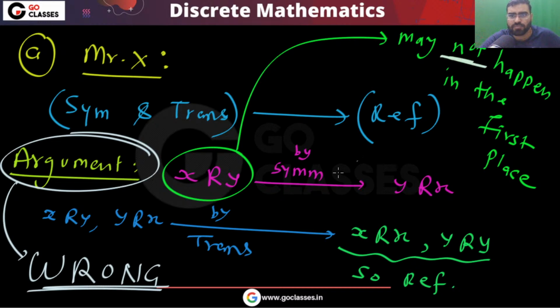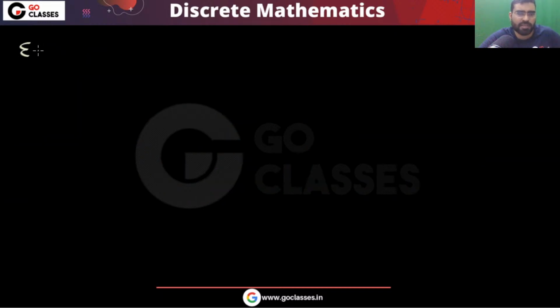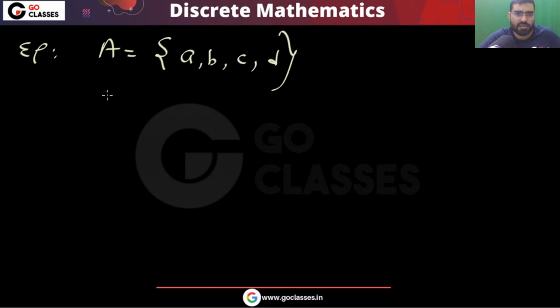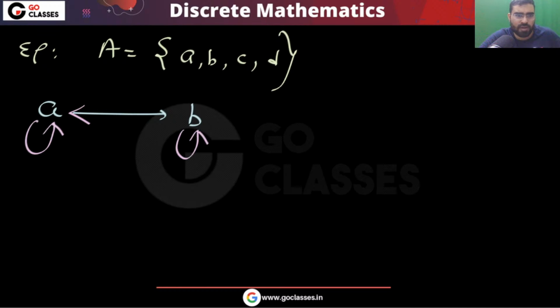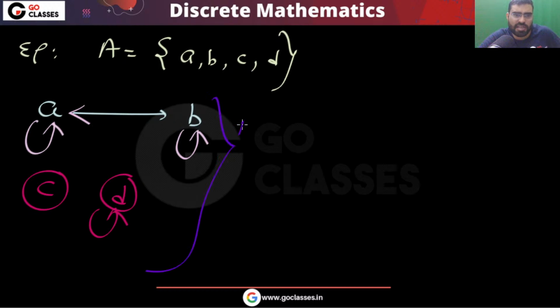Let me give you an example. Consider a base set, like A, B, C, D. In this base set, let's assume A is related to B, then there is no problem. If A is related to B, then B will be related to A. Then by transitivity, this will happen. But you can notice that maybe C is here and maybe D is here. So are you getting my point? Look at this relation R.